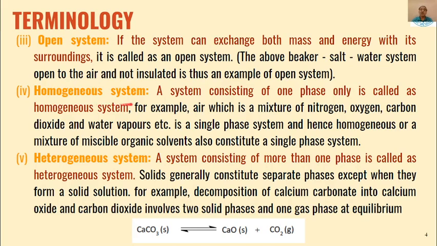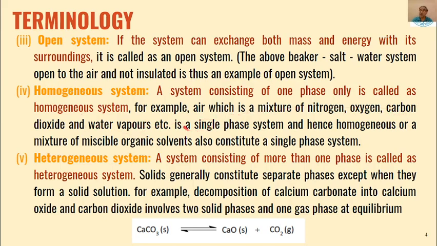Then there is the homogeneous system. If a system consists of only one phase, then it is called a homogeneous system. So we know, for example, air. Air is a mixture of many gases like nitrogen, oxygen, carbon dioxide, and water vapor.